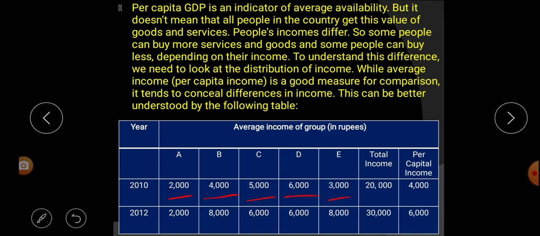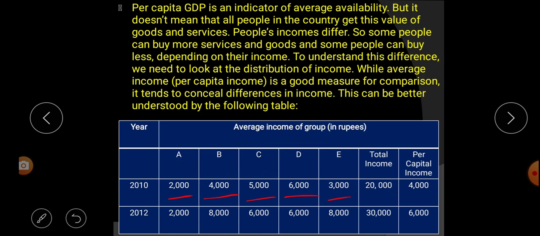So the total is how much? Total income is 20,000. These are the groups of people. Look at this table carefully. Group A earns only 2000 rupees. Group B 4000, Group C 5000, Group D 6000, and Group E 3000.